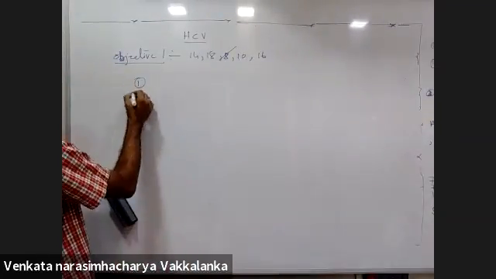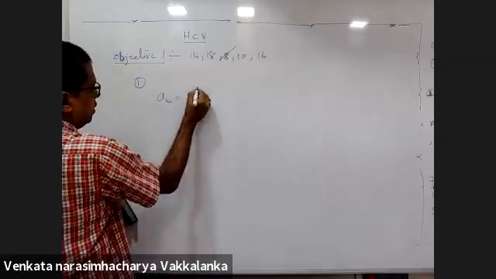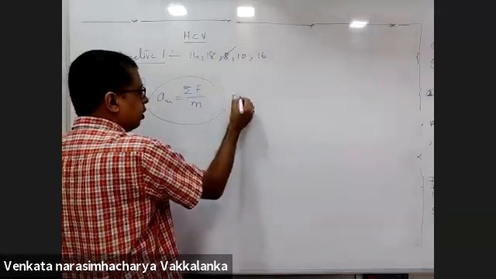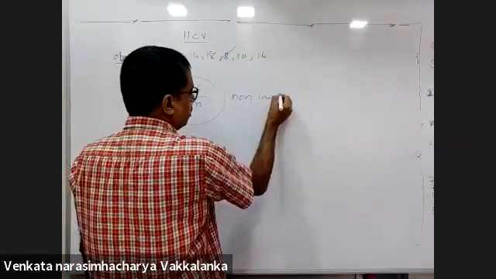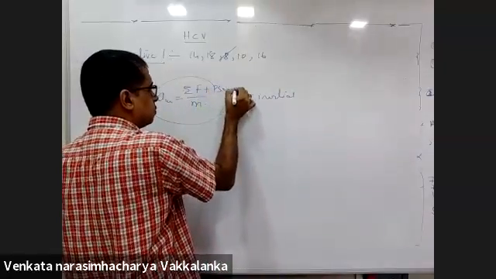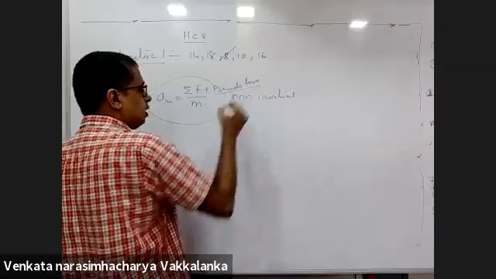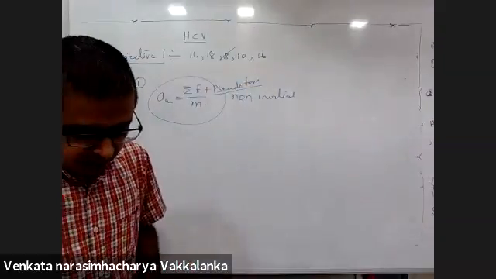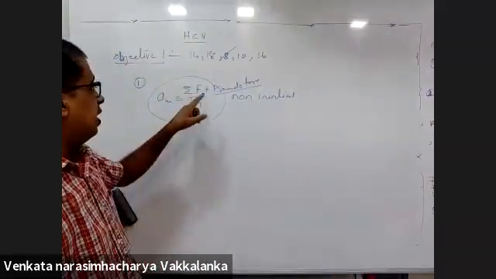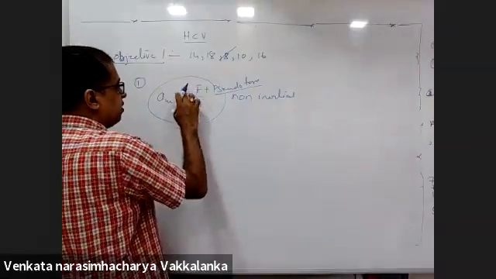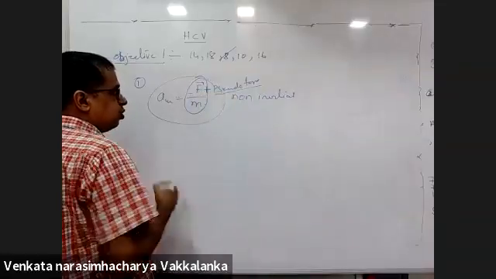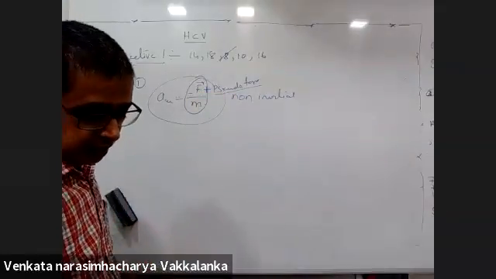Now, in the first question, acceleration is sigma of F by m, which will be wrong in a non-inertial frame. In a non-inertial, accelerated frame, I'll have to add a pseudo force. Acceleration as F divided by capital M will not work. You will have to add a pseudo force to it, only then you will get it correct.